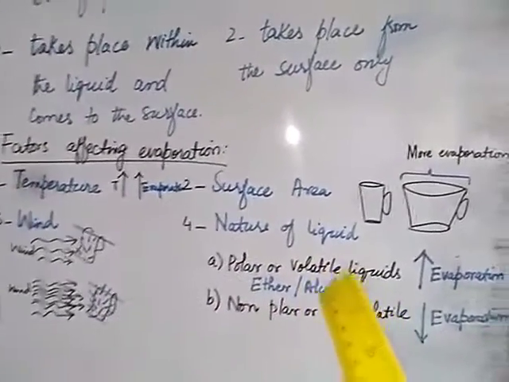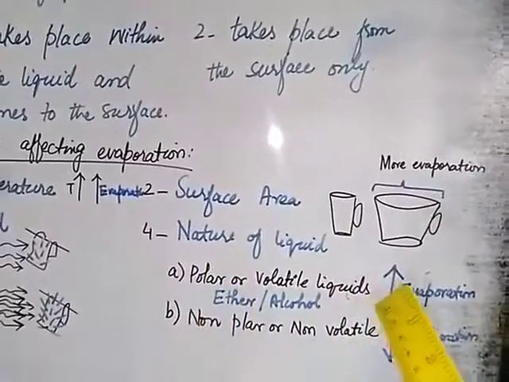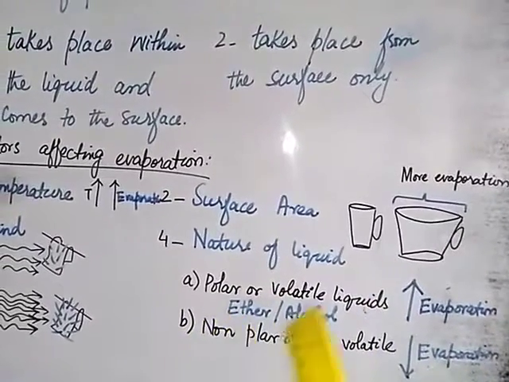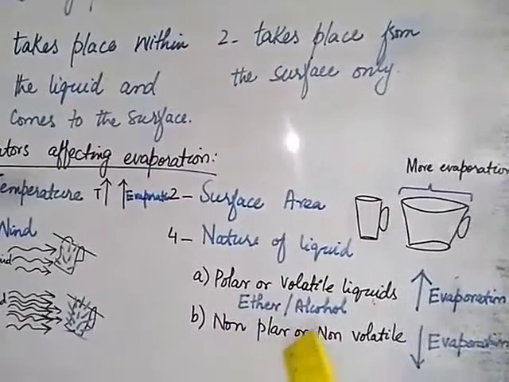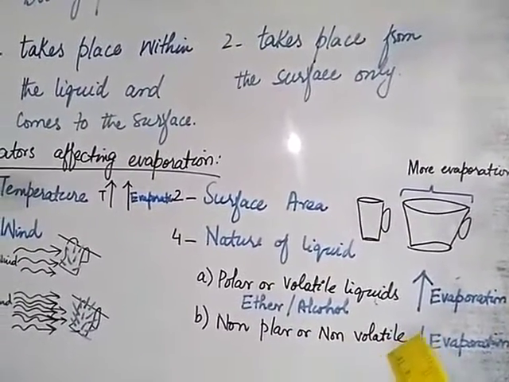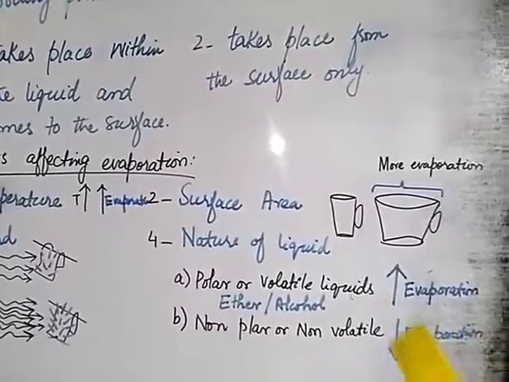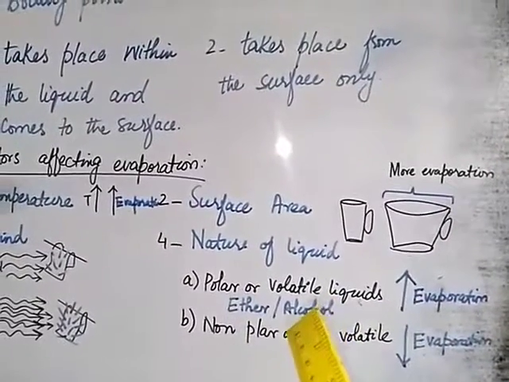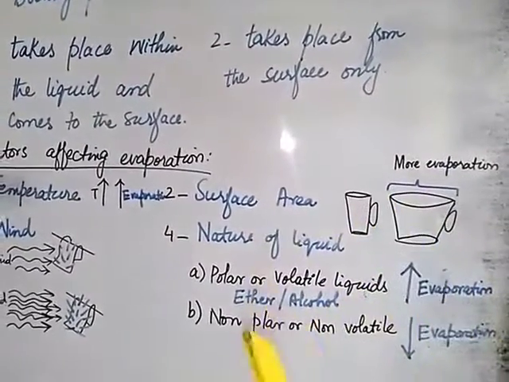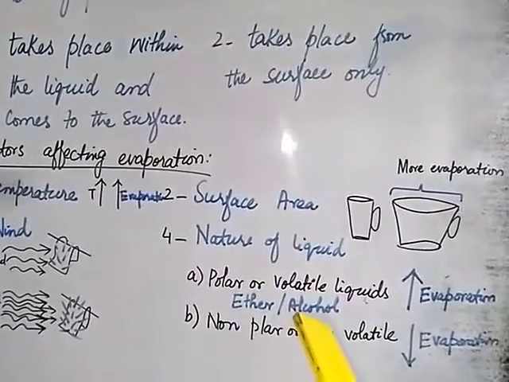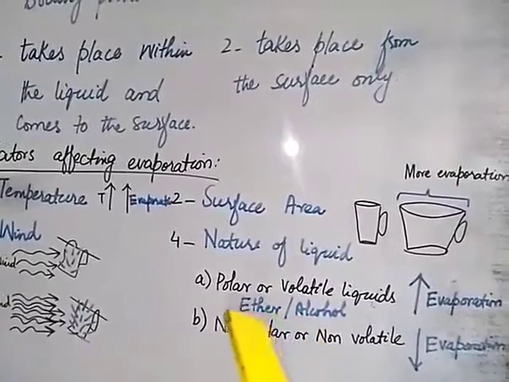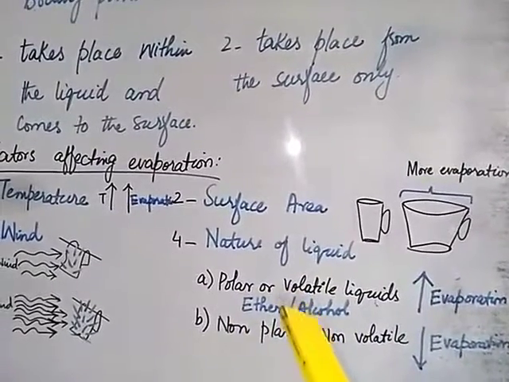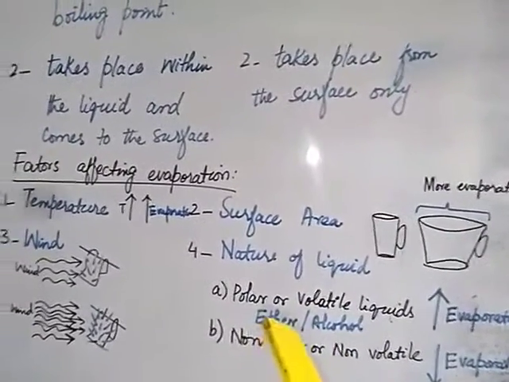The fourth factor is nature of the liquid. If you are having a polar or volatile liquid like ether or alcohol, the rate of evaporation will increase. But if the liquid is non-polar or non-volatile, the rate of evaporation will be lower as compared to this one. When you remove the nail enamel or the nail color from your nails and you apply ether or alcohol, this ether takes away the energy from your body and you feel cold, so your nails are cold.